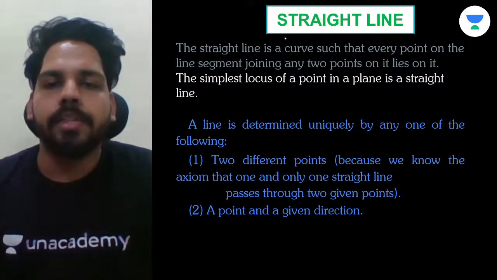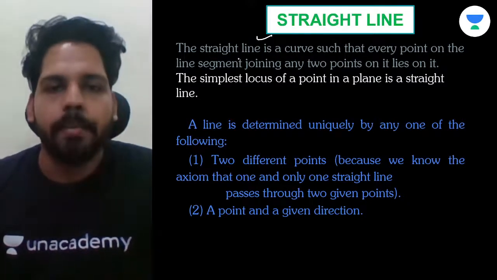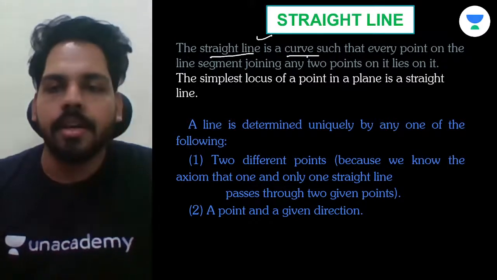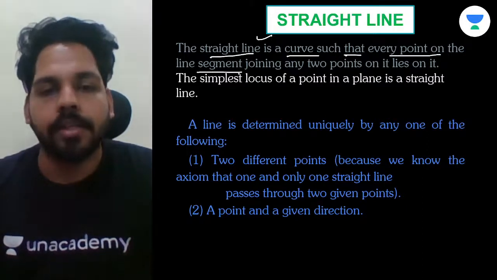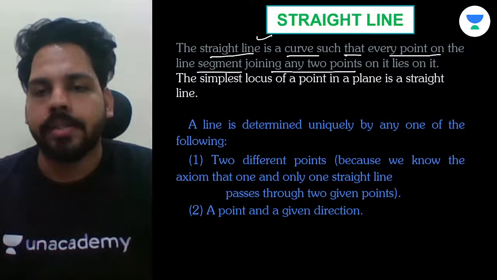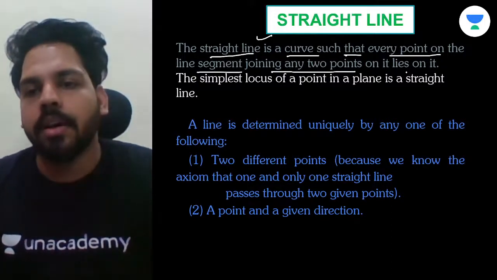As you can see, the topic is straight line. So we are going to study what actually a straight line is. The straight line is a curve such that every point on the line segment joining any 2 points on it lies on it.